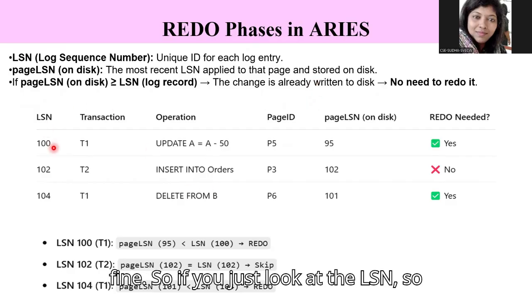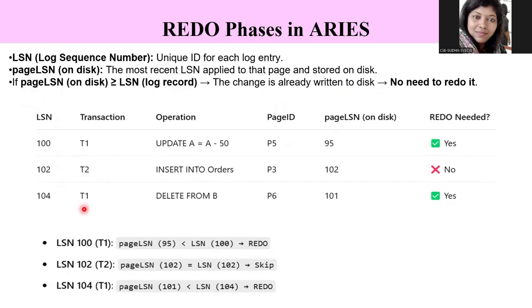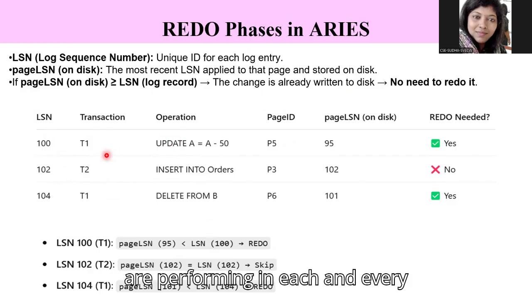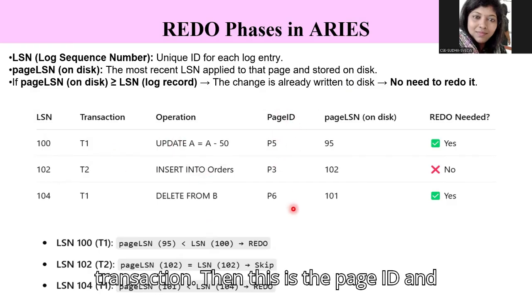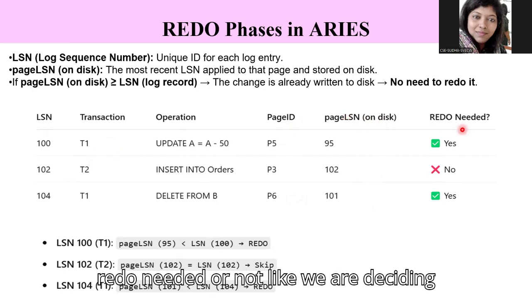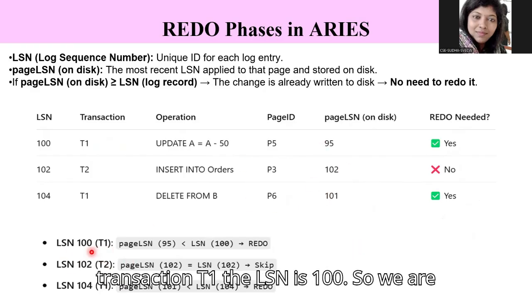If you look at the LSNs, these are the LSNs of various transactions, this is the transaction ID, and this is the operation that we are performing in each transaction. Then this is the page ID, and this is the page LSN on disk. Here we are deciding whether redo is needed or not. For example, for transaction T1, the LSN is 100.